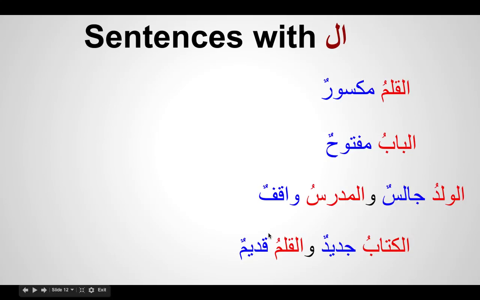If you notice something here, al-kitabu jadidun. Wal-qalamu qadimun. What we have done so far, let me just tell you, there are 5 types of khabar. We are learning the first type of khabar, which is the khabar coming as a single word. But the khabar is just one word. And when you see here, when the khabar is one word, we see that it is always ending with a double dhamma. And we just did in our previous session, the sign of double dhamma is indefinite.